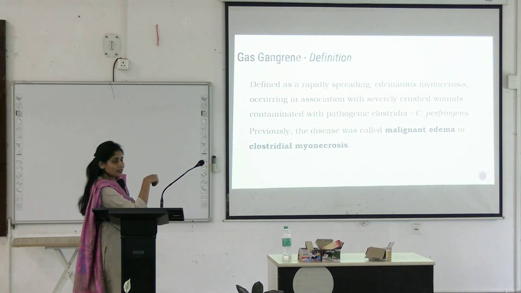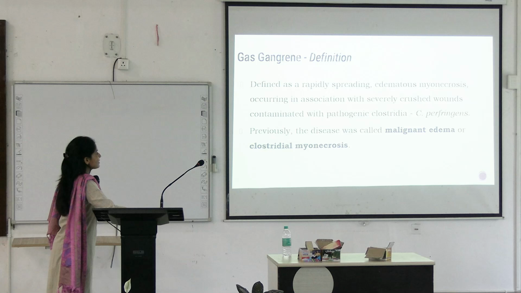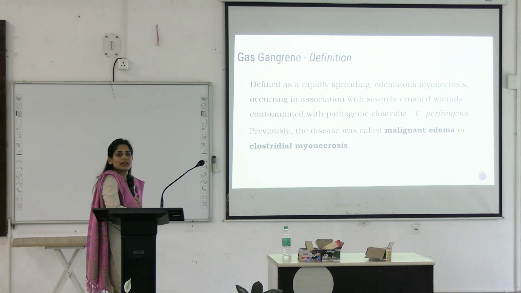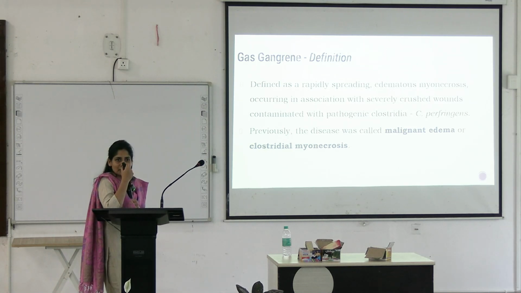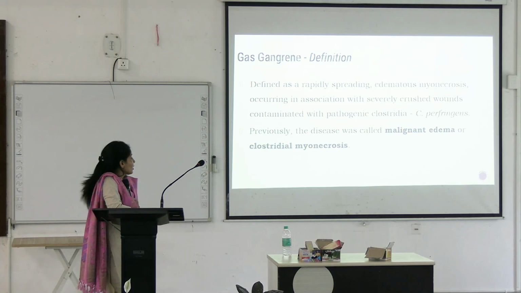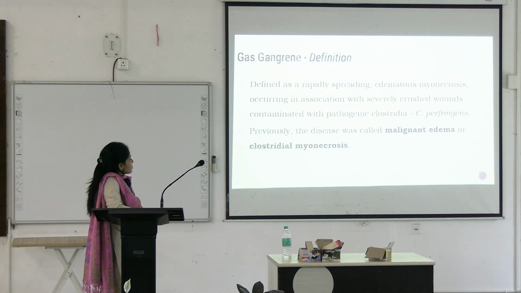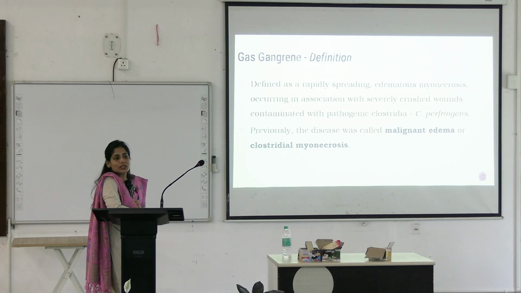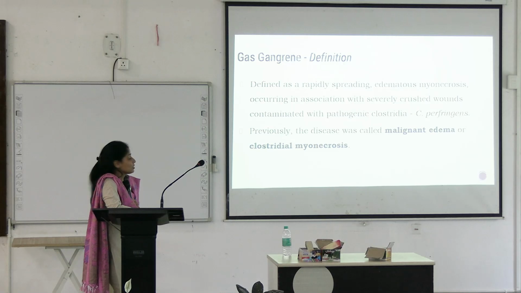Then there is gas gangrene. What is gas gangrene? It is rapidly spreading. How rapidly? About 15 centimeters per hour it can spread. Edematous myonecrosis occurring in association with severely crushed wound contaminated with Clostridium perfringens or other flora.